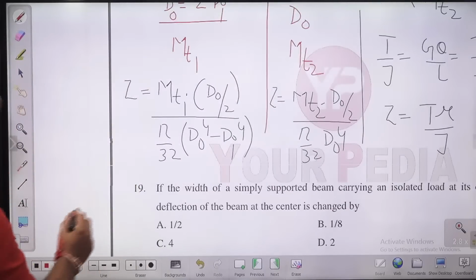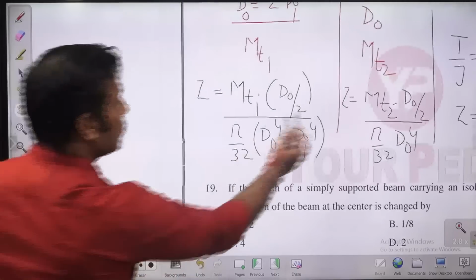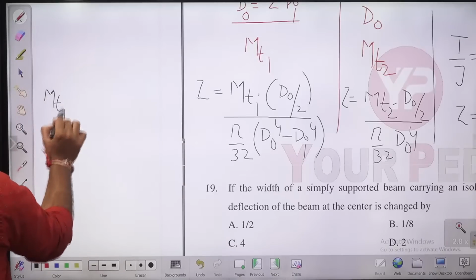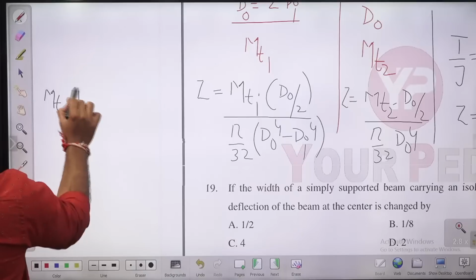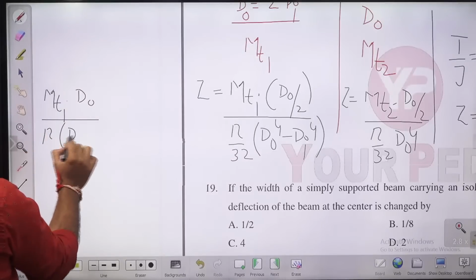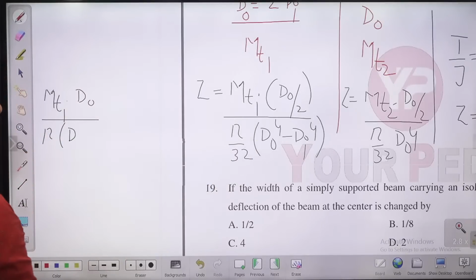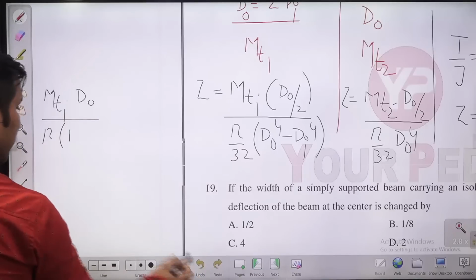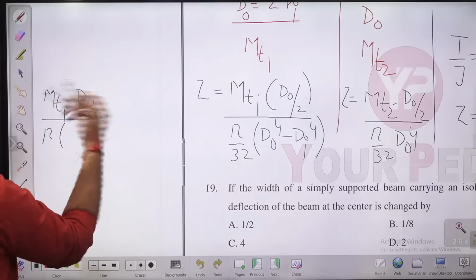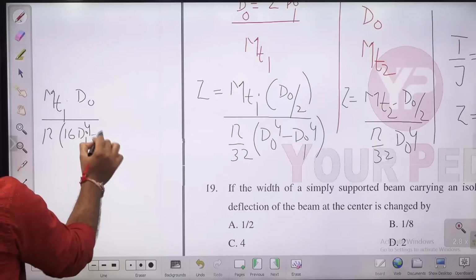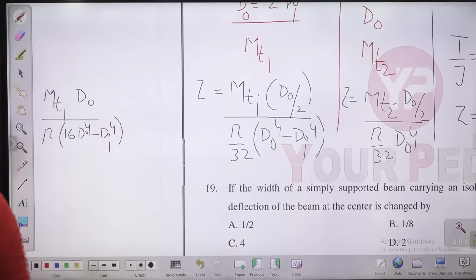Now if you equate this and this, let me write it here: MT1 into DO, divided by pi into DO to the power 4. Let me write this as 2DI, so this will be 2 to the power 4, which is 16 DI to the power 4, minus DI to the power 4, something like this.